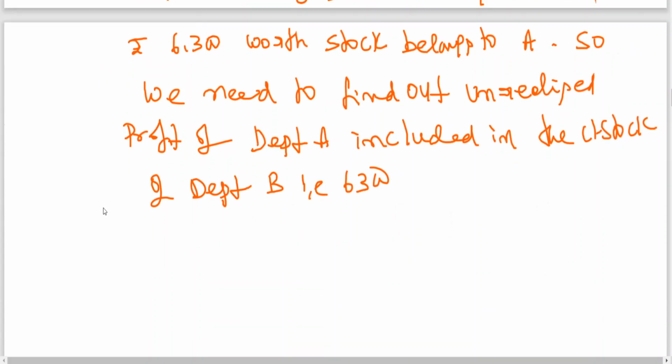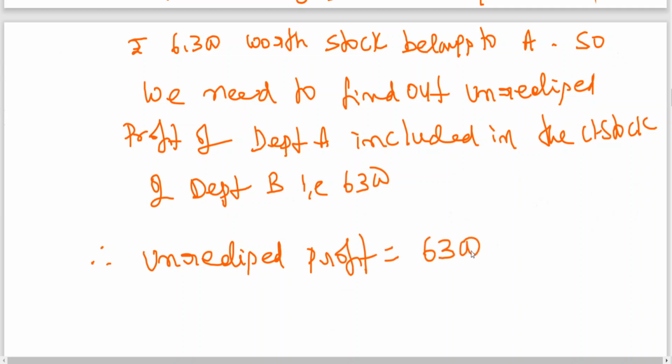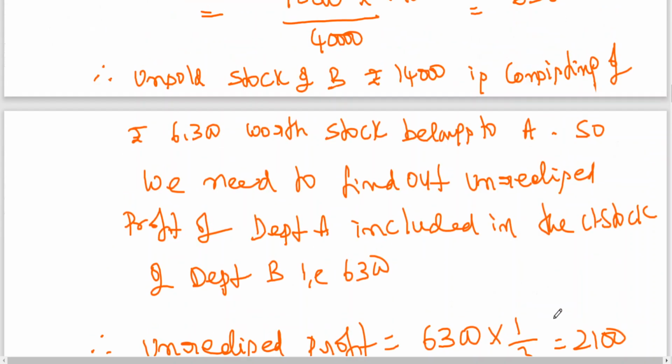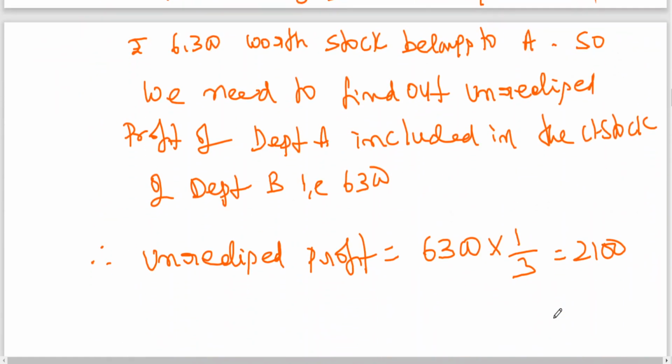So unrealized profit is equal to 6,300 into, I need to have percentage of profit of whom? Transferor. Who is transferor? A. Number of problems I have explained. 1/2 of CP is equal to 1/3 of SP. So 6,300 into 1/3, do it. We'll be getting 2,100. Clear to all of you? 2,100. So this is about unrealized profit.